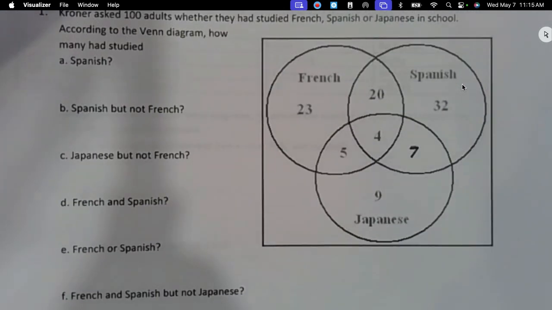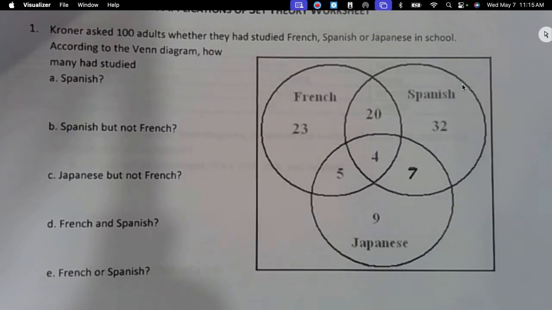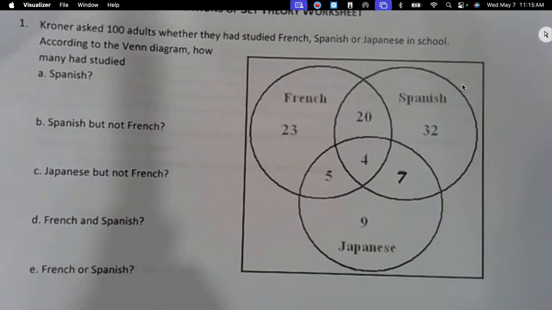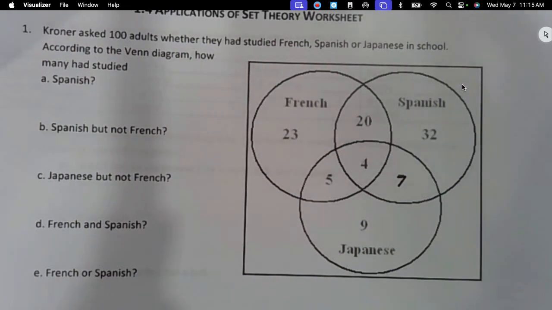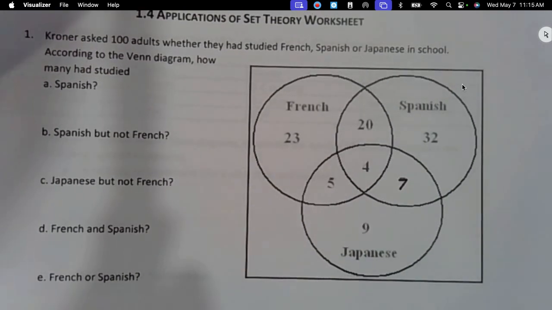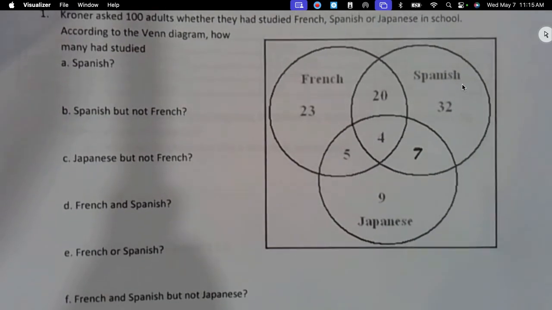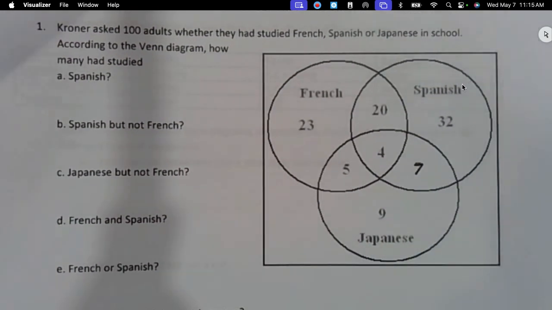Wait, is this the answer key? This is not the answer. Oh, did I print y'all the answers? I printed y'all the answers twice. Oh, you're welcome. No, it doesn't matter because I'm not taking it for a grade. Although y'all probably wanted another grade. I could do a participation grade on this one. You have answers? Yeah. Yeah, we're on that page. These do not have the answers. These are the ones I have not worked.